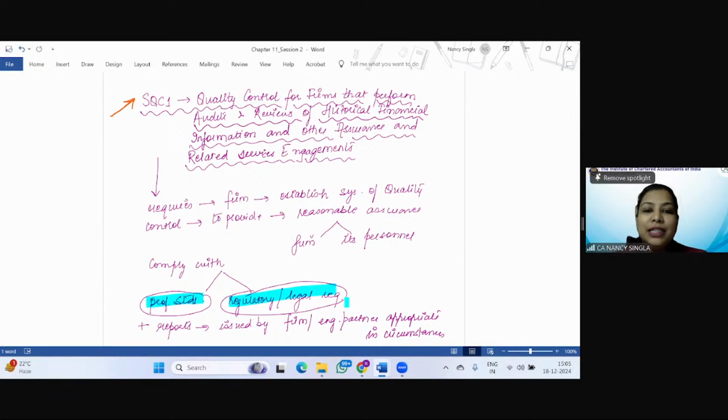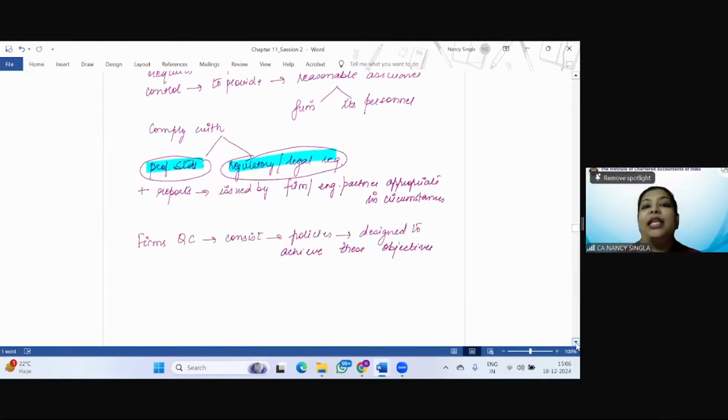So try to understand that SQC1 requires the firm to establish a system of quality control which provides it with reasonable assurance that the firm as well as its personnel comply with two things: the professional standards, so in case of audit, the standards on auditing, right? And regulatory and legal requirements. Plus, the reports issued by the firm or the engagement partner should be appropriate in the circumstances, right?